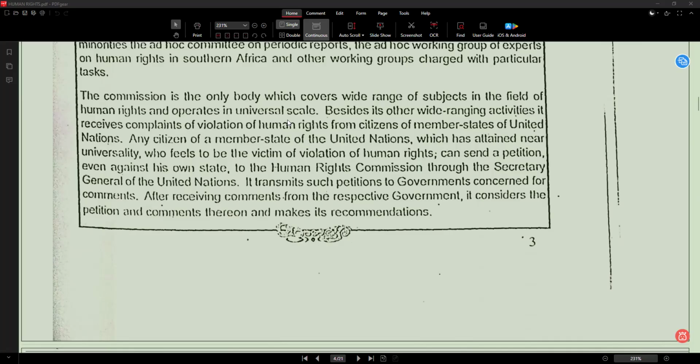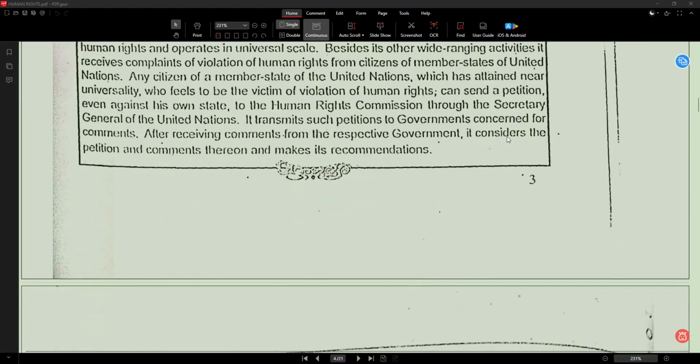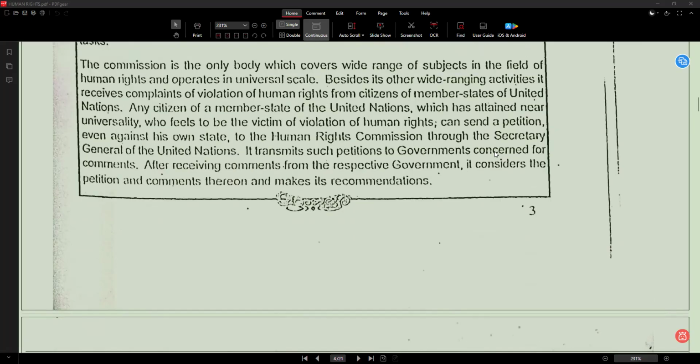So any citizen of a member state of the United Nations, which has attained near universality, who feels to be the victim of violation of human rights, can send a petition.